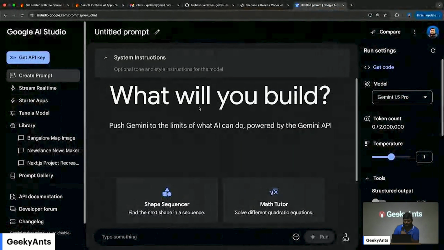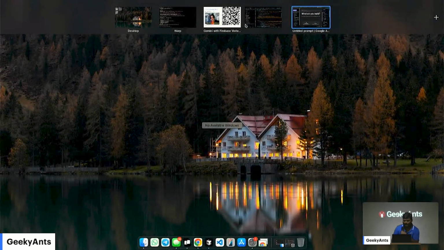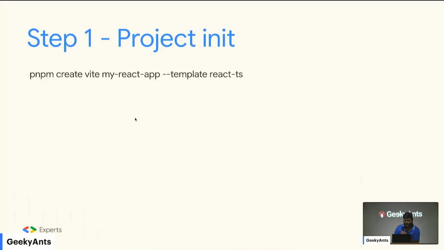The first step was obviously to create a project with Vite. I used Vite. I think that's the current standard, right? Thank you for the validation. It feels good when such good people do that. Yeah, I created a Vite app with React and TypeScript, and I'm using PNPM as my alternative to NPM.